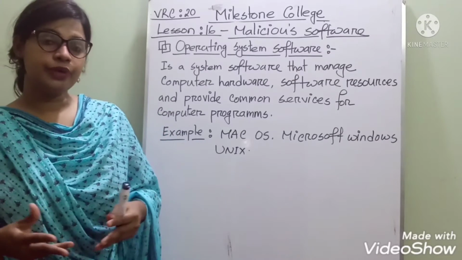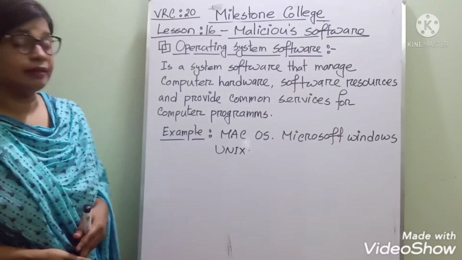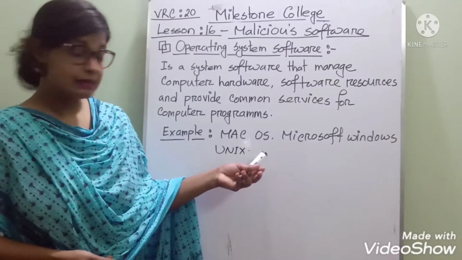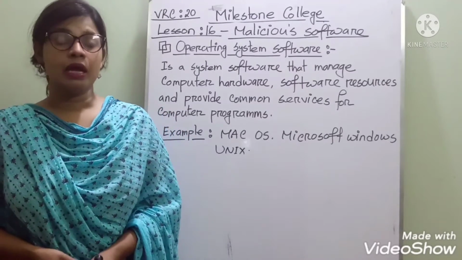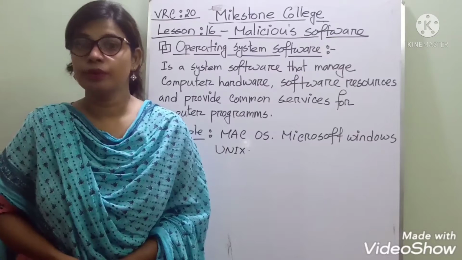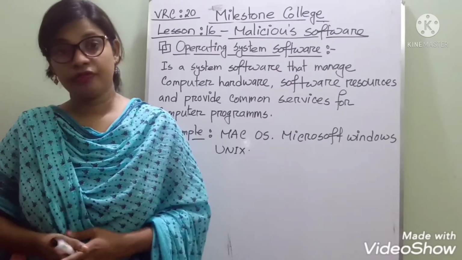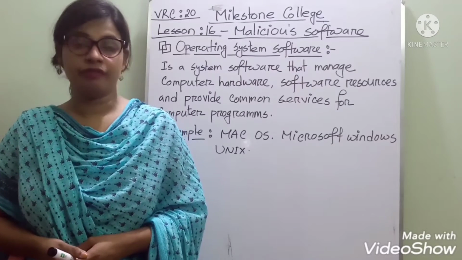The very common example is Microsoft Windows, and there is also the popular Mac OS, Unix, and Linux. But nowadays we are using Microsoft Windows, and there are different versions that are most popular in different countries.